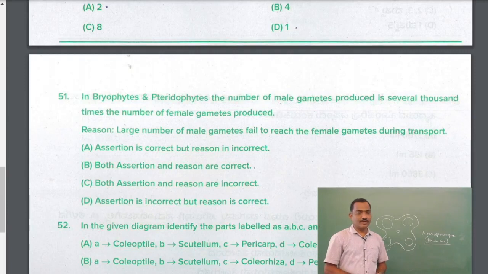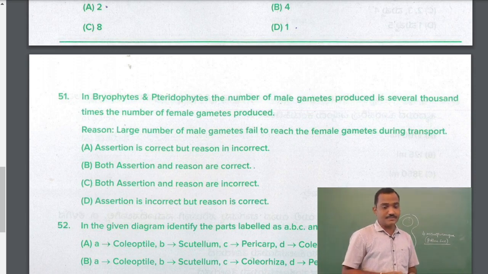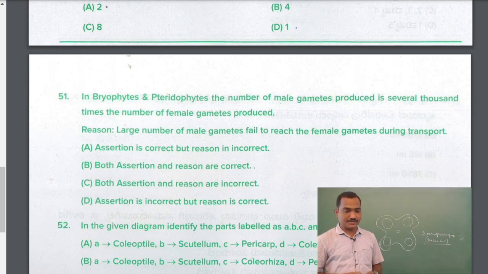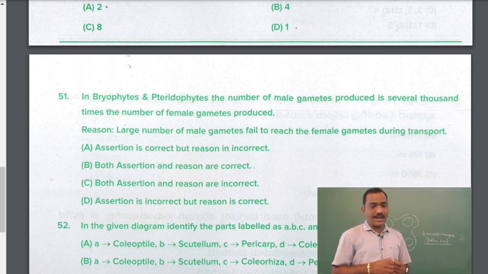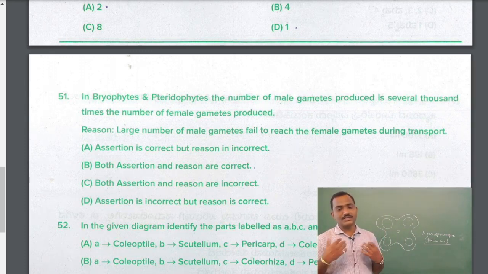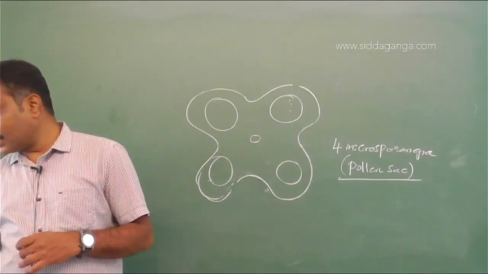Question number 51. In bryophytes and pteridophytes, the number of male gametes produced is several thousand times the number of female gametes produced. That's the assertion. Yes, true. The reason is a large number of male gametes fail to reach the female gametes during the transport. So the gametes here are transferred through the water.